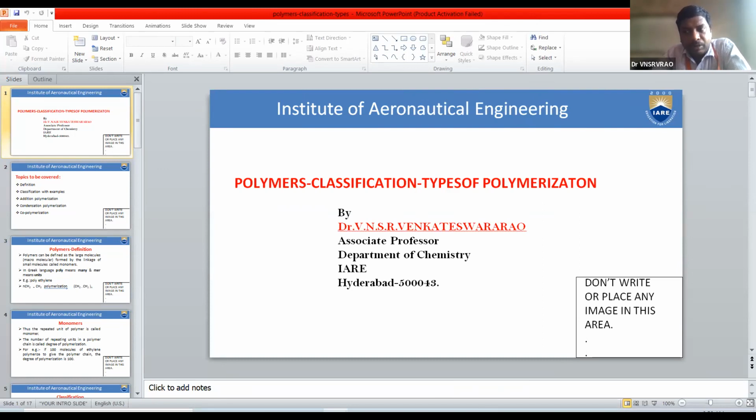By taking the example of chlorine molecule Cl2, there is a sharing of electron pairs. So that is called covalent bond. Such covalent bond is formed in between the monomers linkage to form a large molecule. So that is the polymer. Polymer is nothing but a large molecule which is formed by the linkage of the monomeric units.